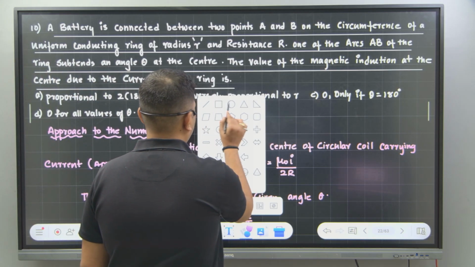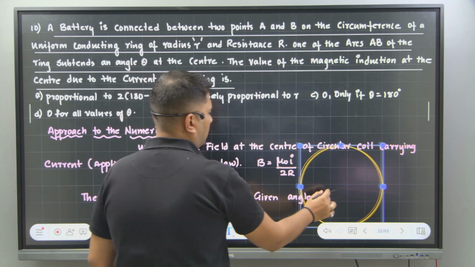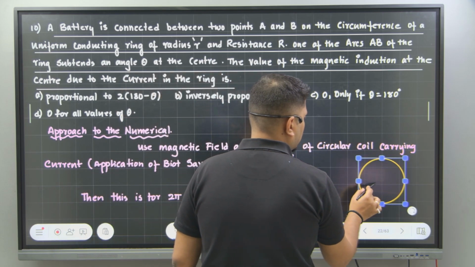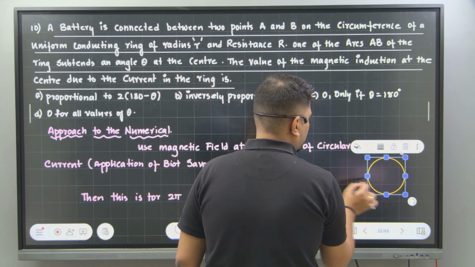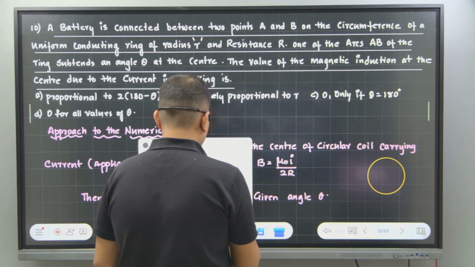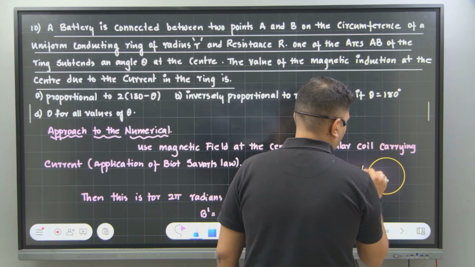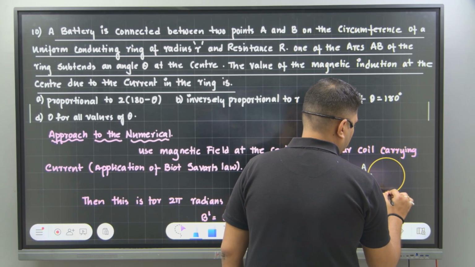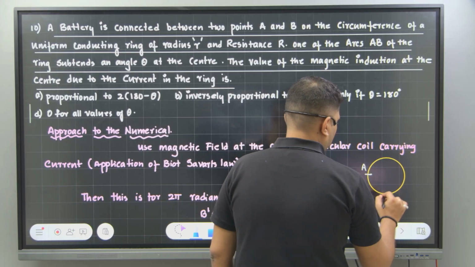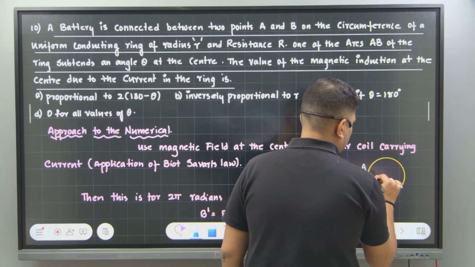It means that there is a circular ring. Let's say, for example, this is the circular ring. There are 2 points on the circular ring. One point, let us consider this point A. The other point is B. Let's say this is the radius.